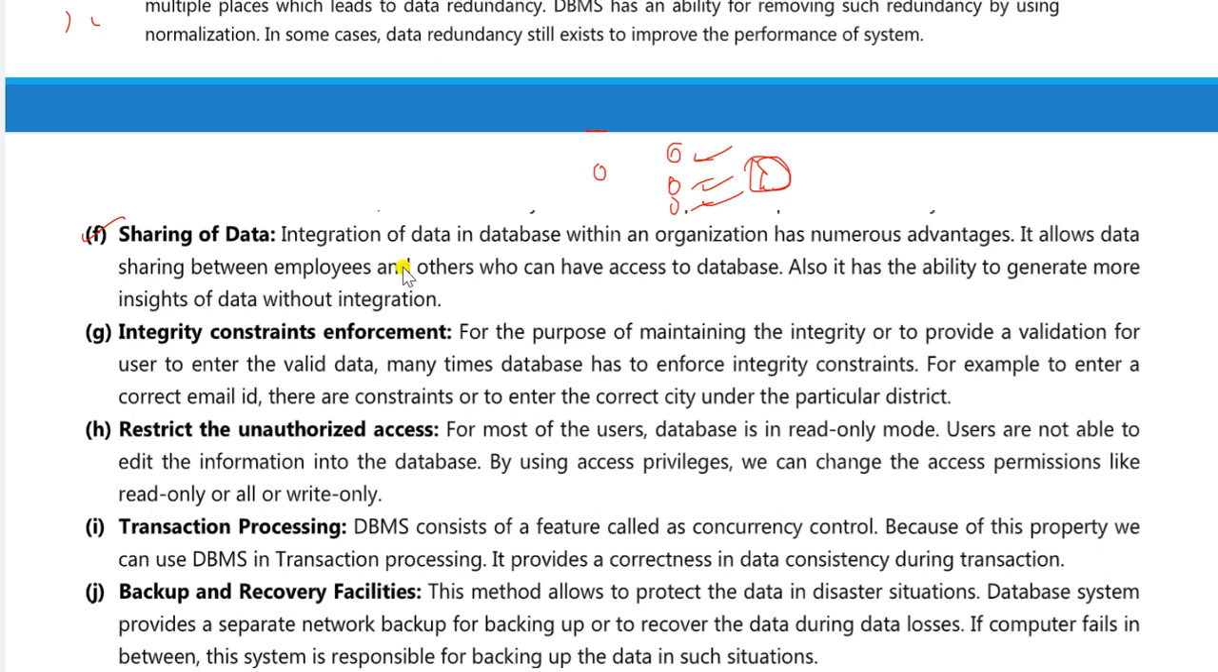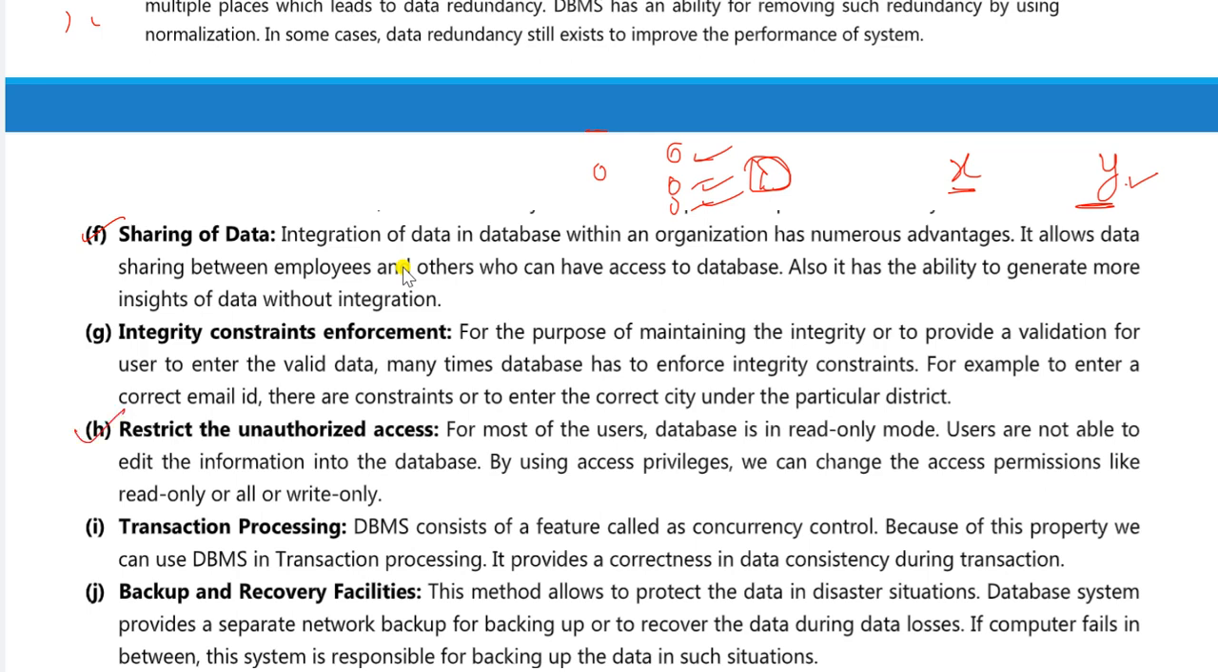These three persons are employees of a particular company X, right? For example, if I am working with some other company Y, can I access the database of company X? No, because I am an unauthorized person for X. I am not an employee of X. I am an employee of Y. I can access the data of company Y, I cannot access company X. That is restricting unauthorized access.